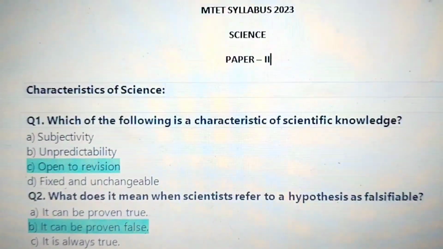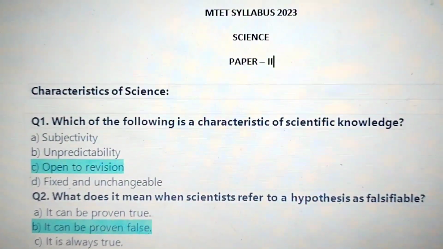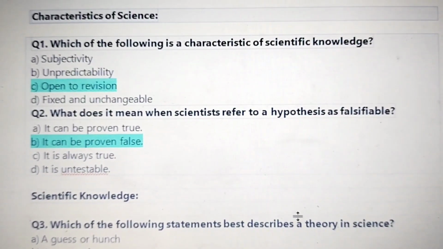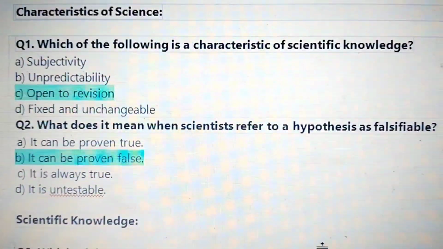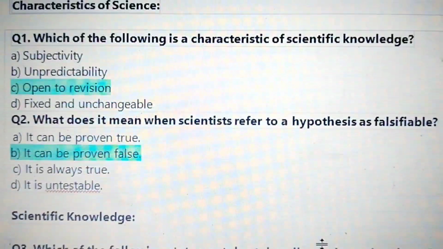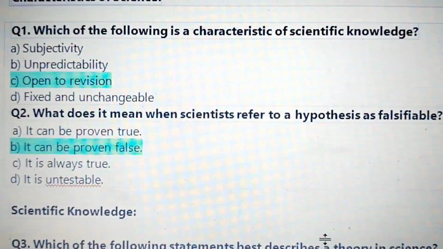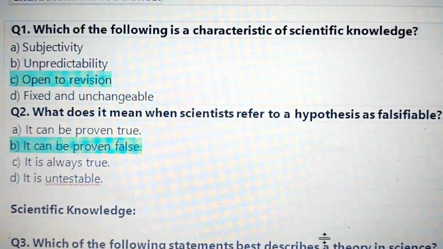Topic: characteristics of science. First question: which of the following is a characteristic of scientific knowledge? Answer: C, open to revision.